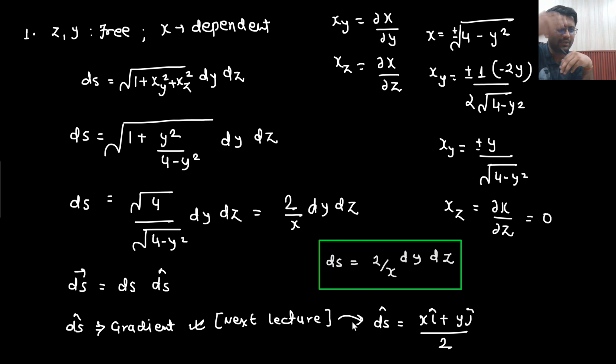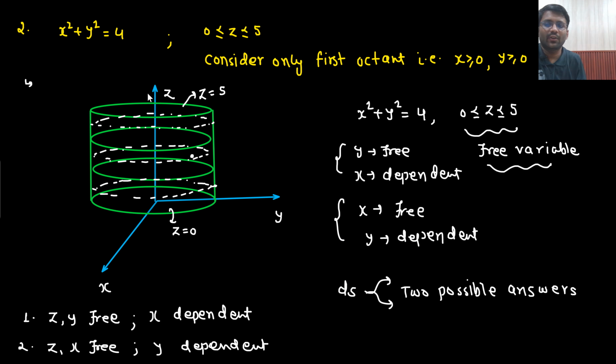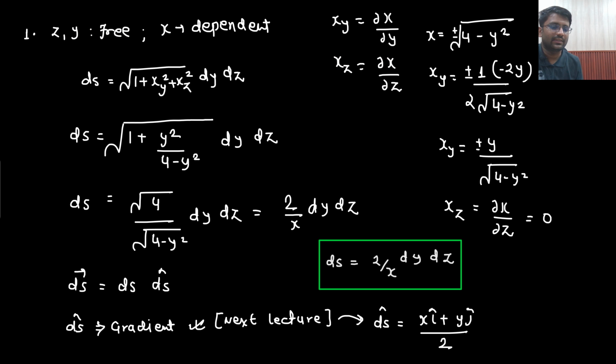Okay, so it is a very simple concept. Once you understand the meaning of gradient, you just need to calculate the gradient of the surface, which is x square plus y square minus 4. Gradient would be 2x i cap plus 2y j cap. This is the gradient, but we need only the direction. So we need to divide by under root 4x square plus 4y square as well, which will come out to be 2 times under root x square plus y square, and this will be 2 only. So the answer will be x i cap plus y j cap divided by 2. This will be your ds cap.